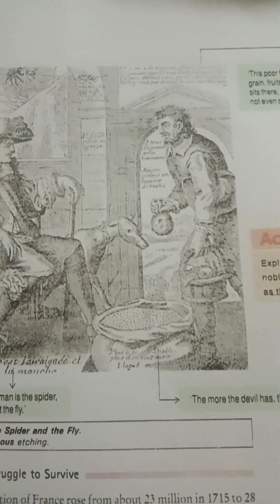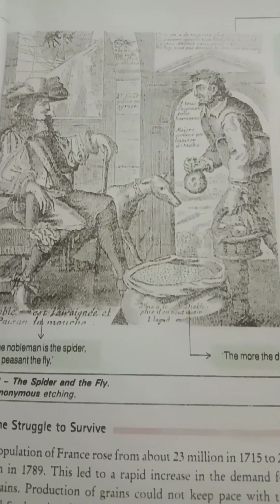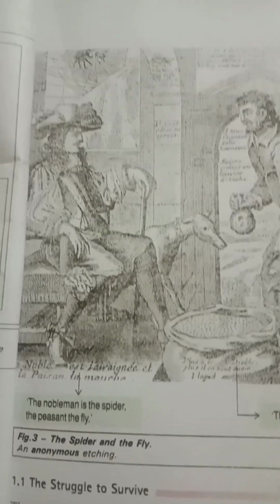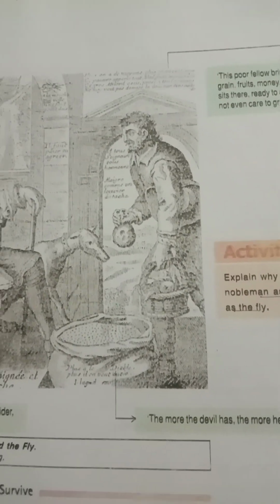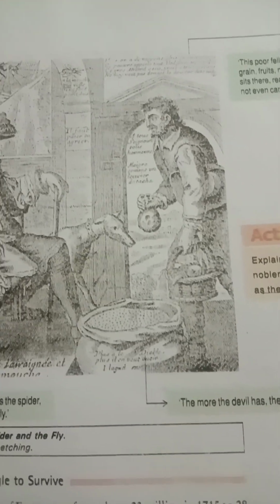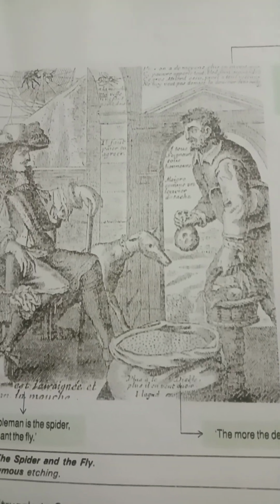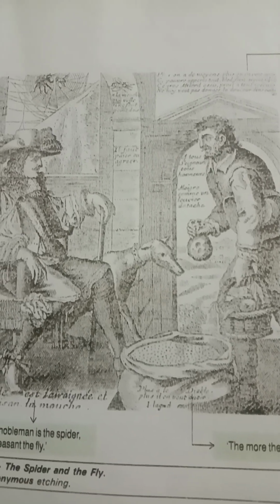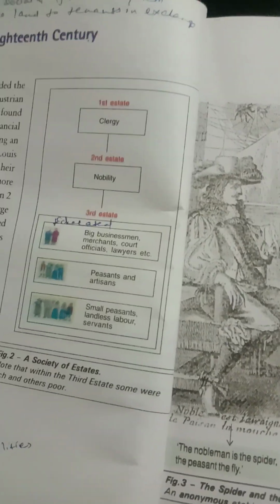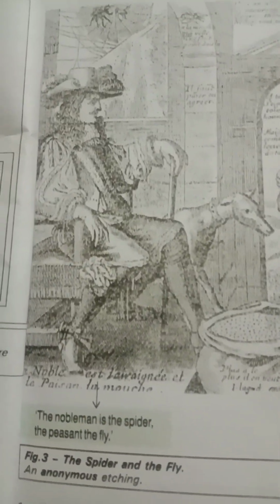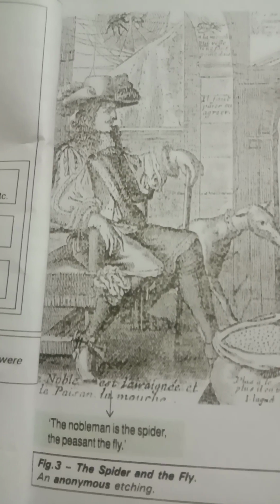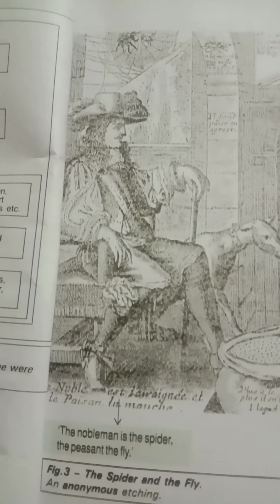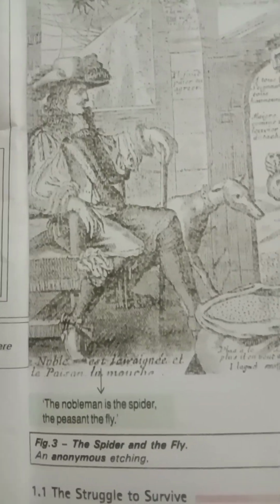Now see this picture. See, one person is a nobleman. This nobleman is considered as a spider, and he is the peasant. He is considered as a fly. See what all he is having in his hand. He was having grain, fruits, money, salad. But this landlord, he sits there and he is ready to accept it all. He does not even care to grace him with a look. Just like that he is sitting. So this is called the spider and the fly.